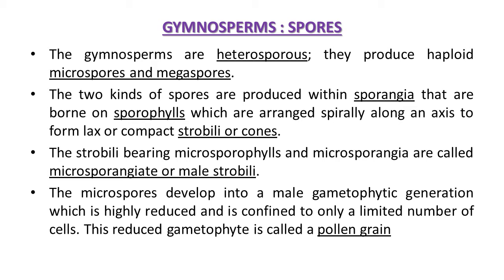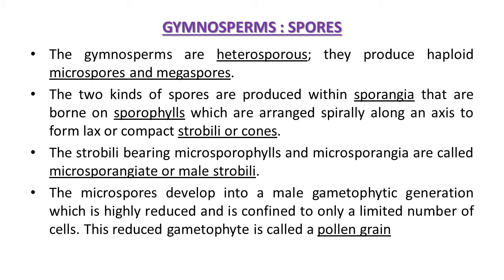Now you know it very well, sporangia is the spore producing organ, which is borne on sporophylls. Sporophylls means leaves which bear sporangia. These sporophylls are arranged spirally along an axis to form lax or compact strobili or cones.